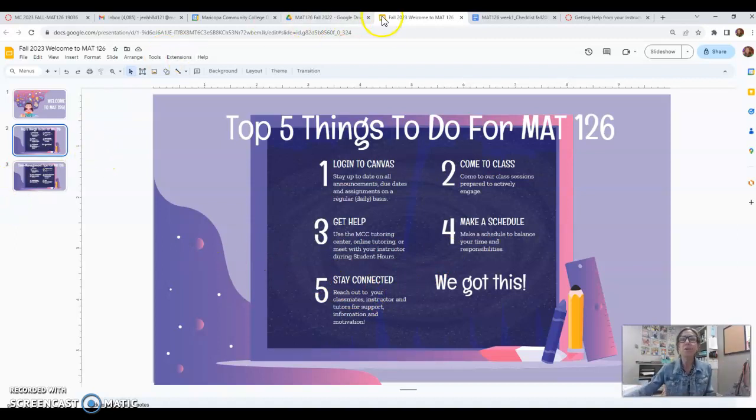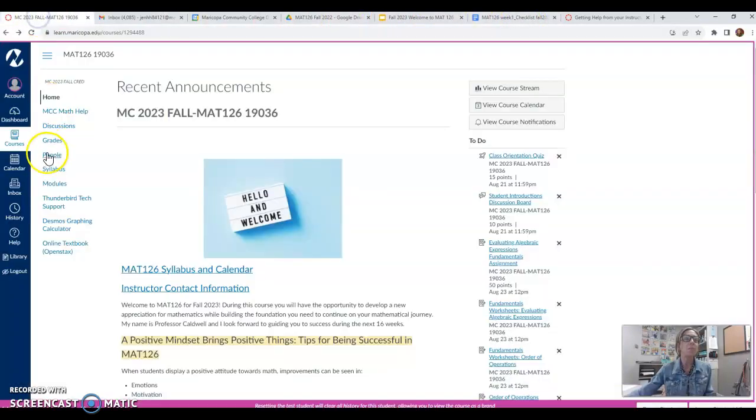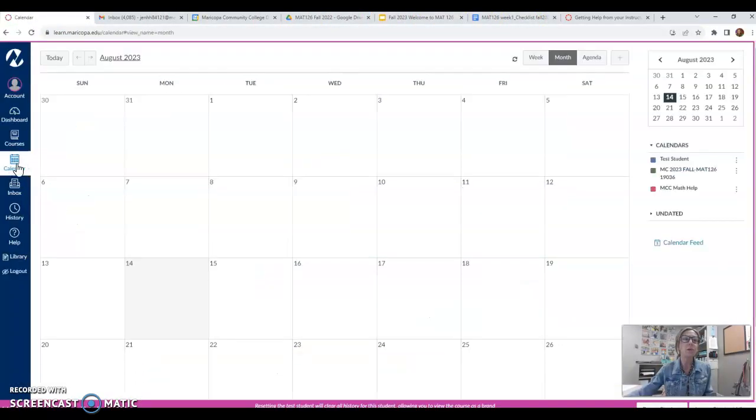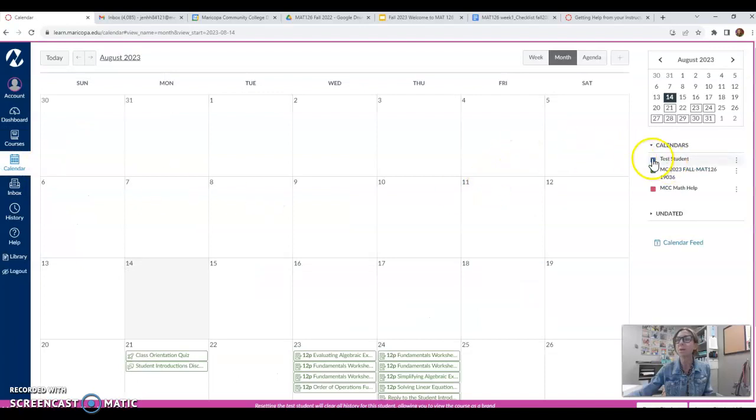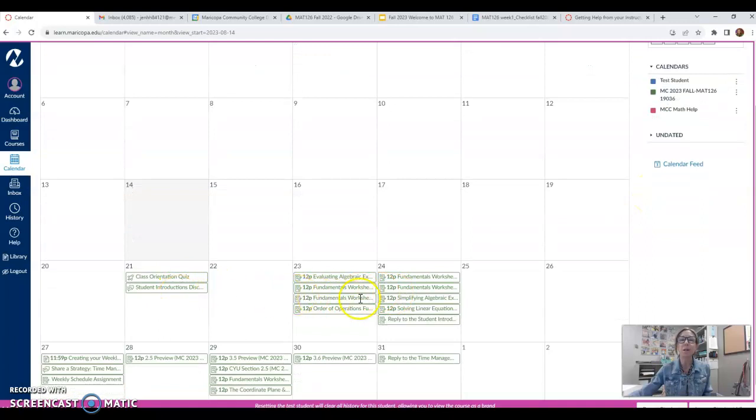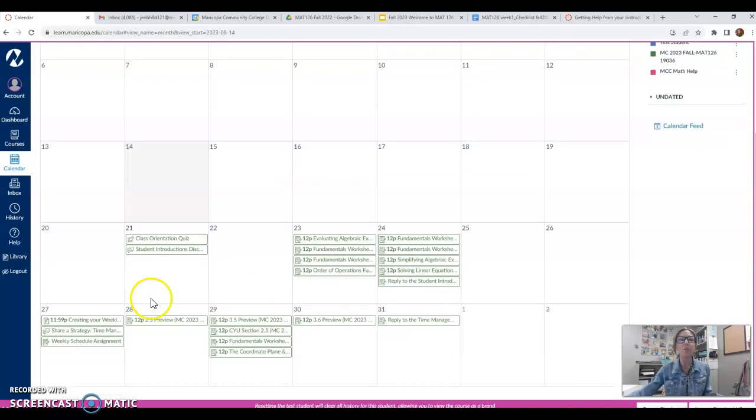So there's a couple things I want to show you in Canvas. There's the calendar tool over here on the left. And what's nice about this is you can color code all your classes and your assignments will show up in different colors. So every week you can look and see what's due on what day and what class it's for.